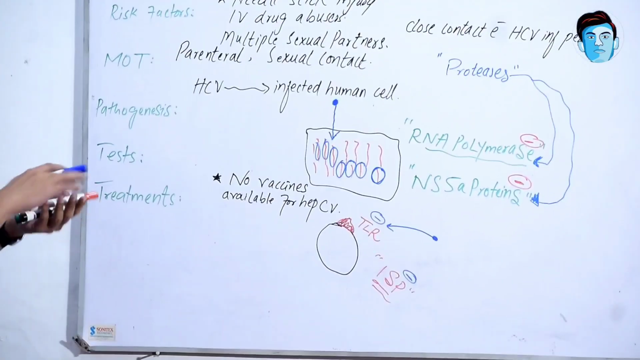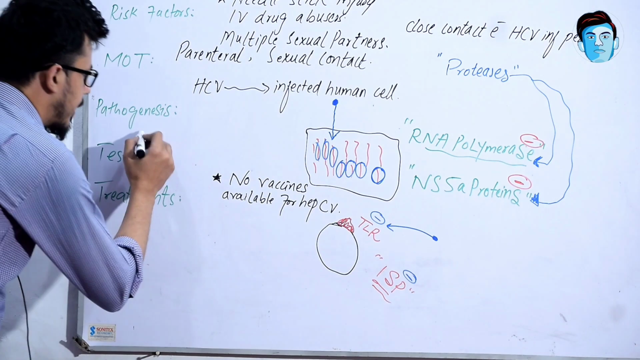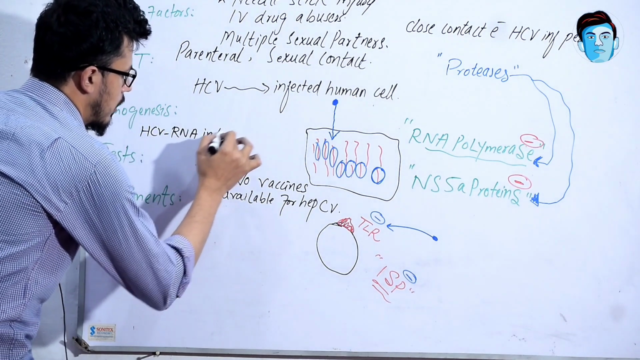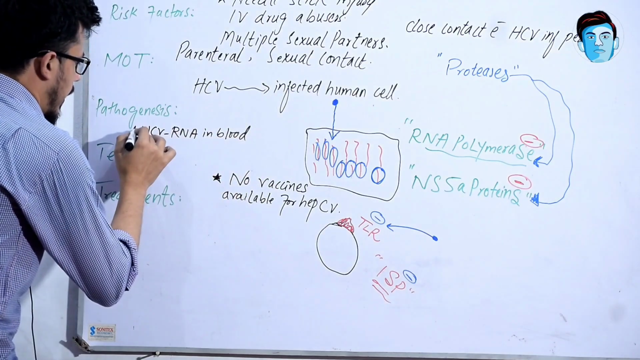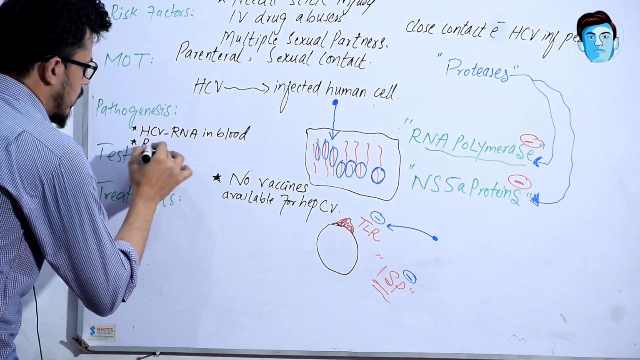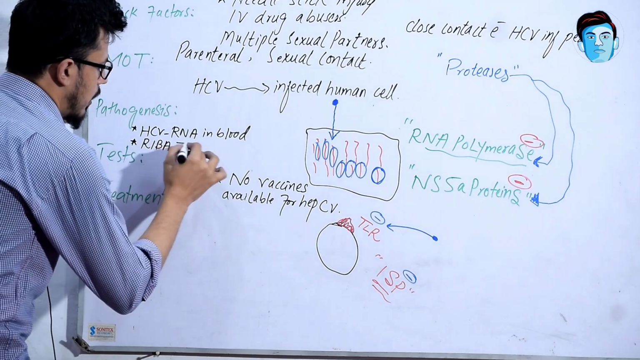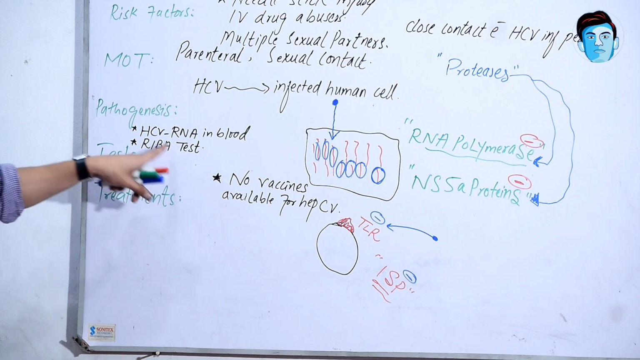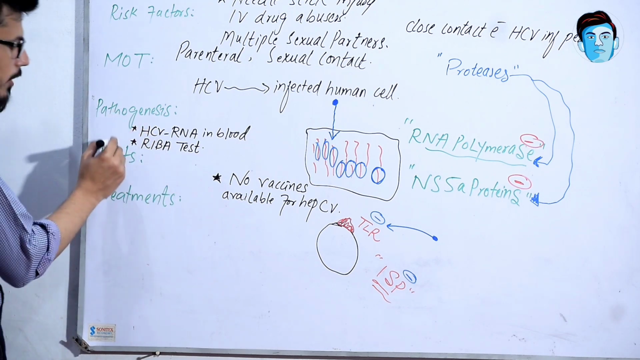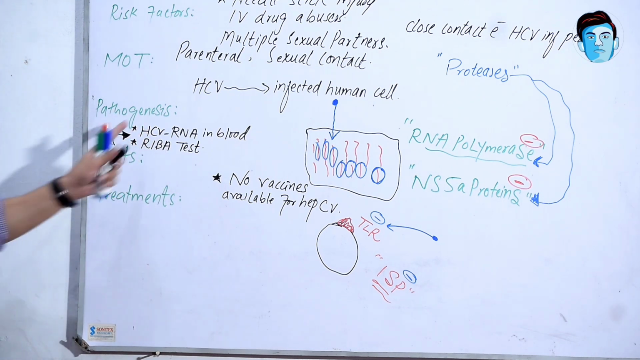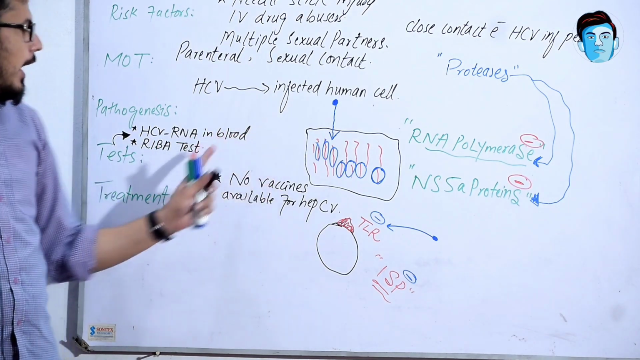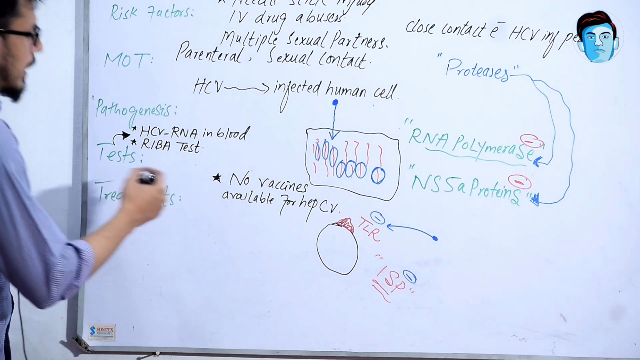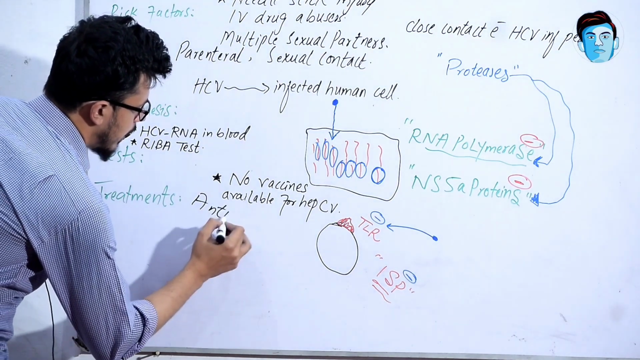What tests are present for it? Hepatitis C virus RNA in blood and the RIBA test, which is the recombinant immunoblot assay. So the tests are hepatitis C virus RNA in blood and the immunoblot assay. And how will you treat the patient? You can treat the patient by giving certain antiviral drugs.